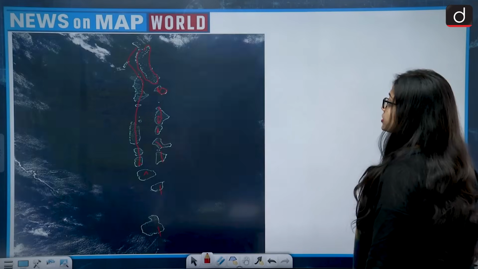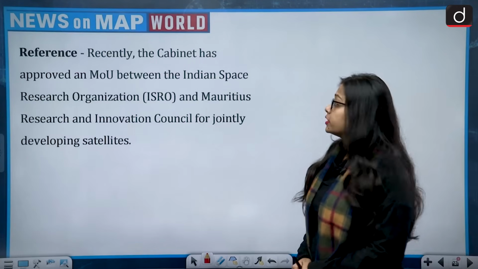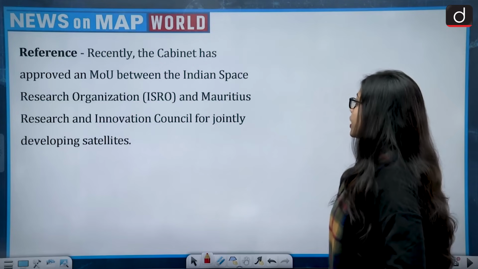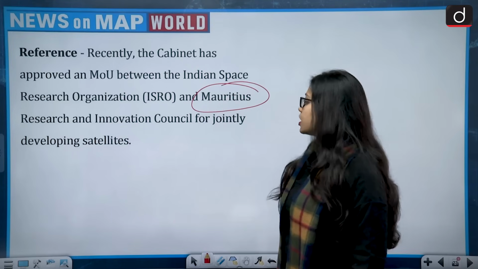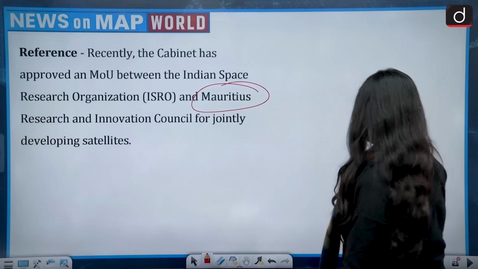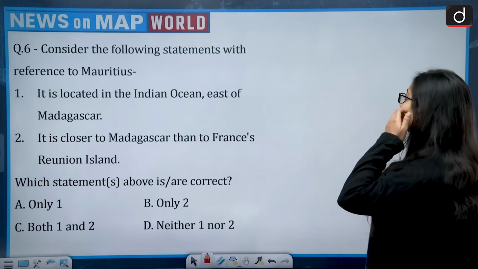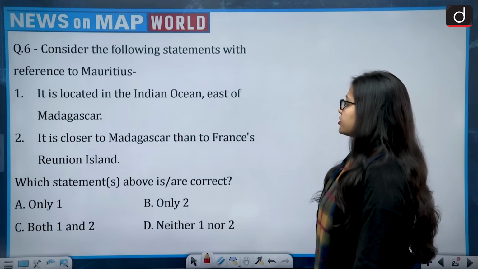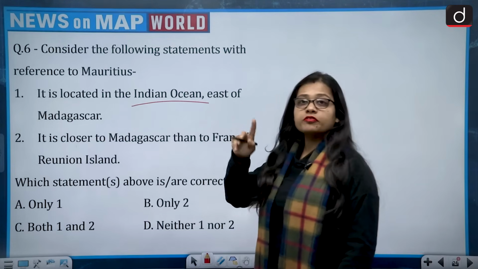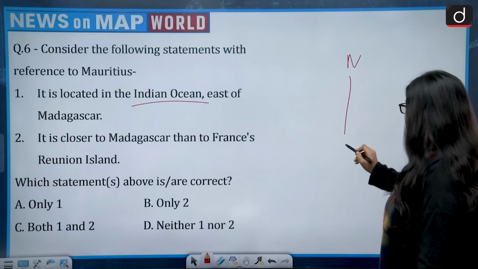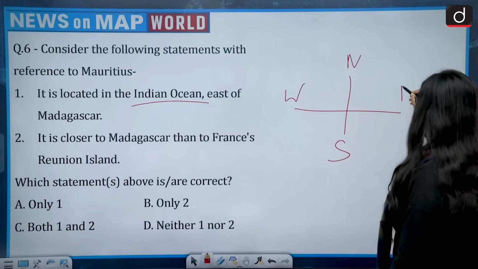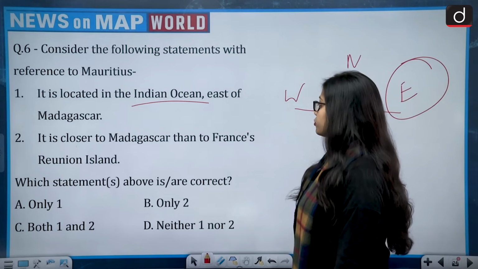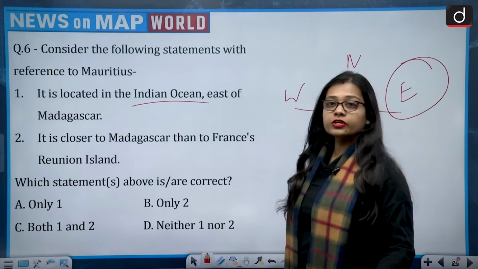Now moving on to the next question. The reference talks about how recently the cabinet approved a memorandum of understanding between ISRO and the Mauritius Research and Innovation Council. This brings Mauritius into the news. The question says, consider the following statements with reference to Mauritius. There are two statements. First, it is located in the Indian Ocean east of Madagascar. Second, it is closer to Madagascar than to France's Reunion Island.